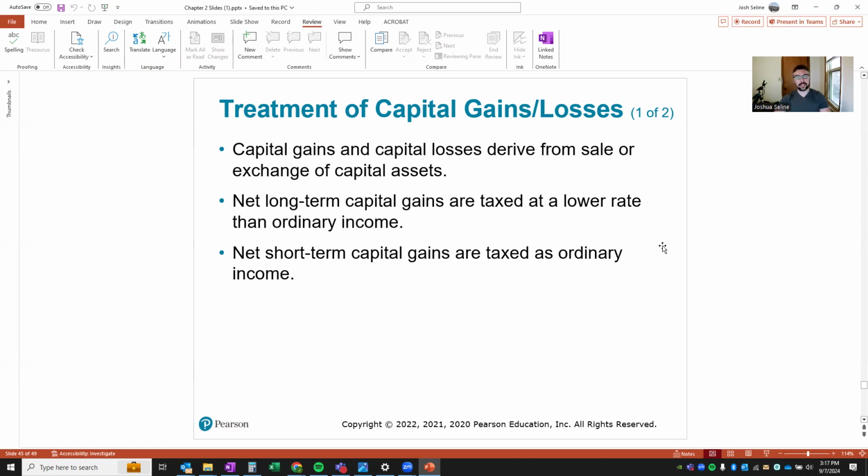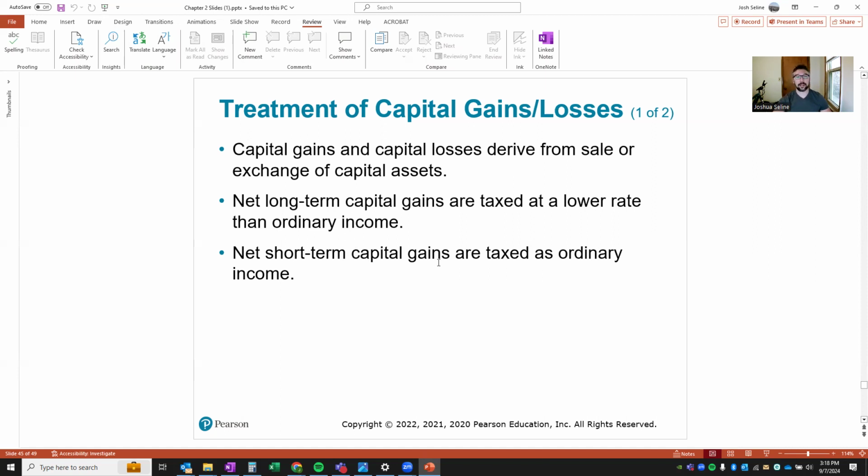Net long-term capital gains are taxed at a lower rate than ordinary income. They do have a favorable tax rate, which is why they're very popular for people to have, stocks and bonds. Long-term is greater than a year. Net short-term capital gains are taxed as ordinary income.